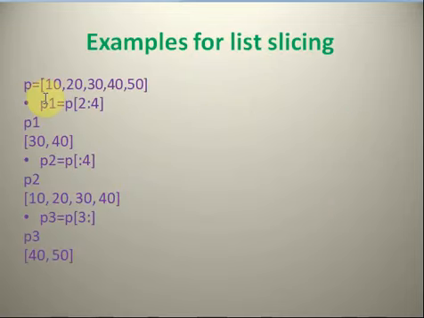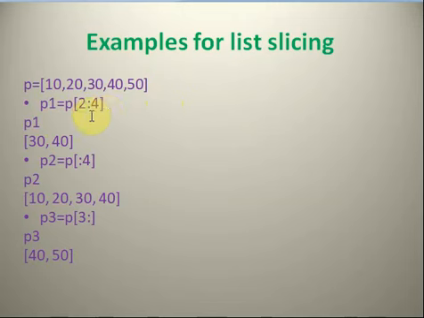P equal to, in square brackets, 10, 20 up to 50, bracket complete. This is the list. P is the list. If you want to make a slice, means if you want to cut some data items from the list, then you will use the colon operator.